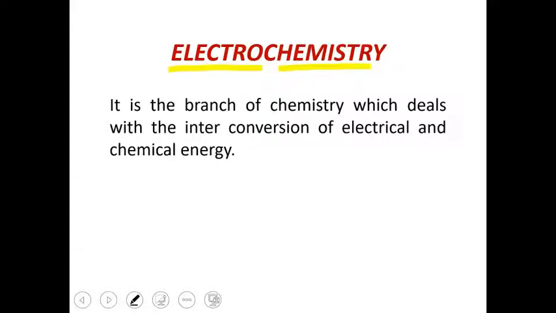So what is electrochemistry? It is actually a branch of chemistry which deals with the interconversion of electrical and chemical energy. Interconversion means if we have some chemical reaction, the reaction will produce some chemical energy. The chemical energy can be converted into electrical one way, and another way electrical energy can also be converted into chemical. We will study this in detail.